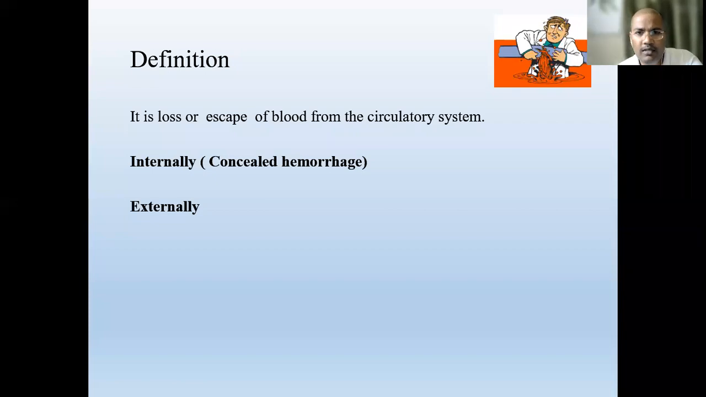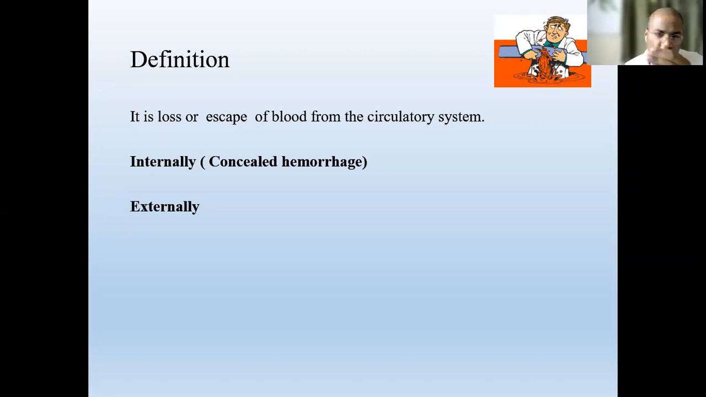arteries, capillaries, and veins. So if anyhow any arteries, any veins, or any capillaries are ruptured, this circulatory fluid, the blood, comes out and becomes visible. So that is called the hemorrhage.